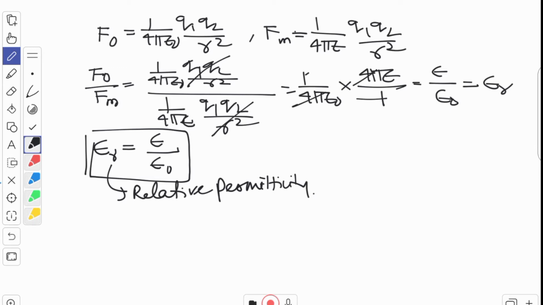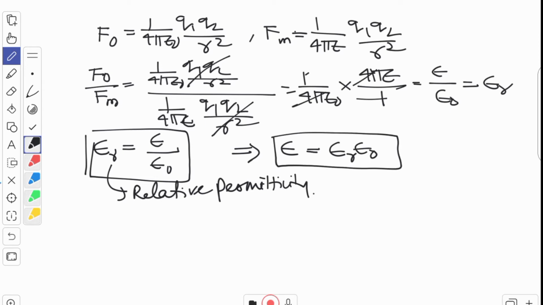Understood? Okay, so from this relation what we can find out? Epsilon is equal to epsilon R times epsilon naught. This is also another relation. See, this relative permittivity is also your dielectric constant. It is the same. Dielectric constant, denoted by this K. K is actually kappa. So what is this? This is the ratio of the permittivity of medium to permittivity of free space.